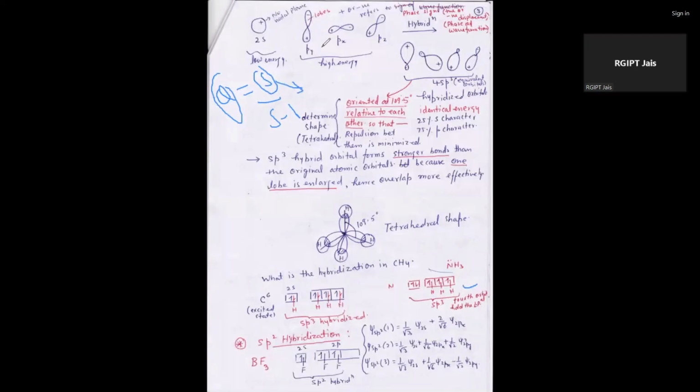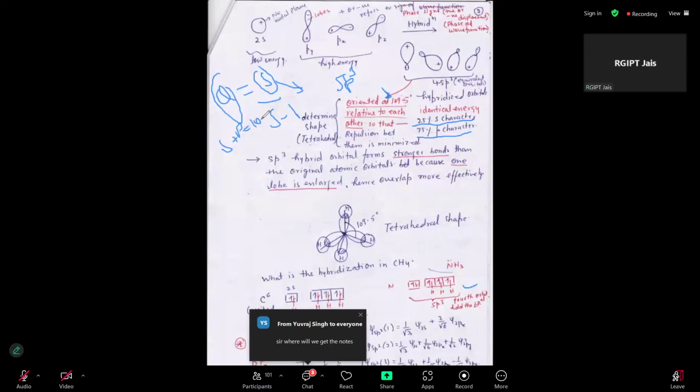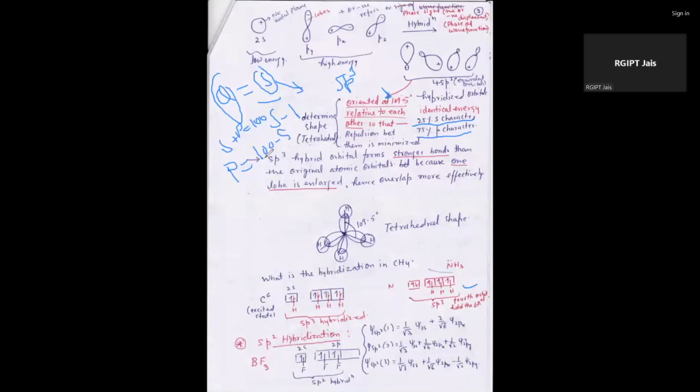In this case it is an sp3 hybrid, and the bond angle is 109.5. That's why the s character in this case is 25%, and s plus p is equal to 1, or we can say 100 in total. If we know the s character, we can easily calculate the p character: 100 minus s is the total p character in a hybrid orbital.